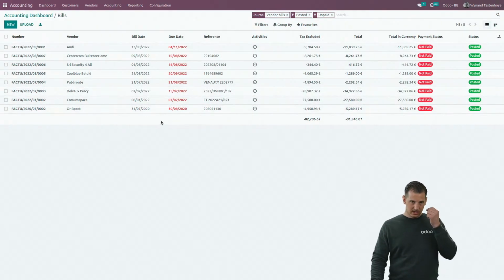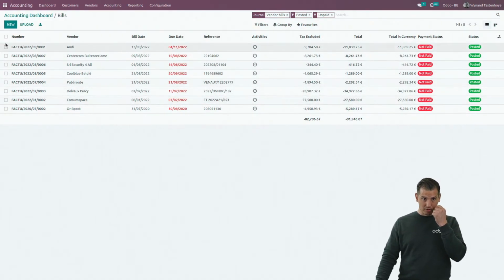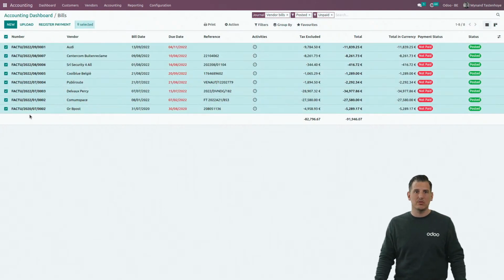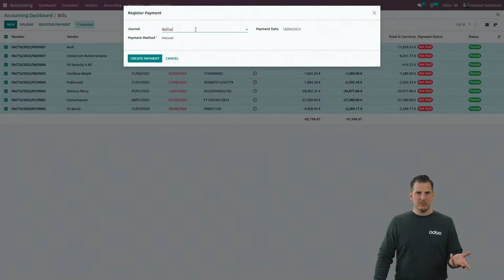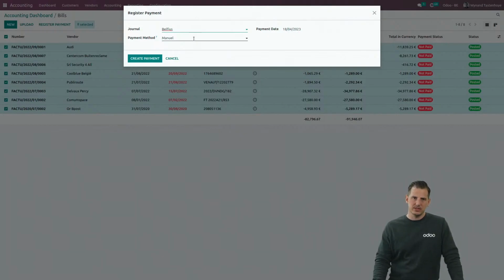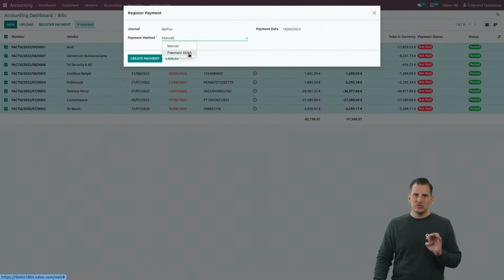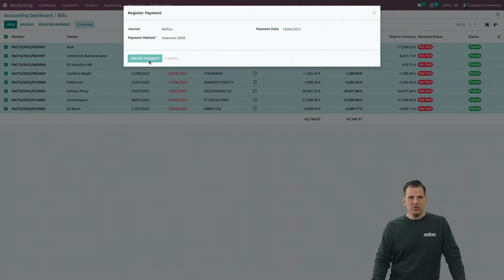It's very easy to use, but in this case, I want to pay all of them. So I just simply select all of them over here and register a payment. Now you can select the journal. I have a financial journal here, Belfius, so I'm going to pay with this journal. You can change it, of course, if necessary. And the payment method, I'm going to create a payment SEPA in order to have a file that I can easily upload on my bank so that I don't have to do it manually anymore. So I'm going to create the payments.